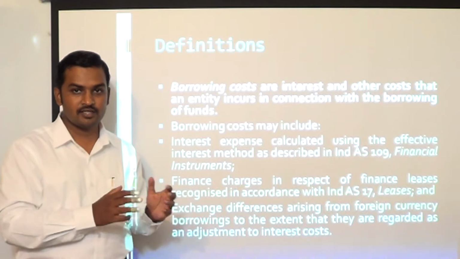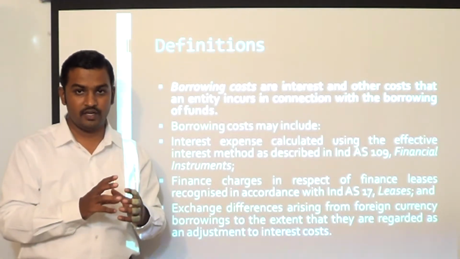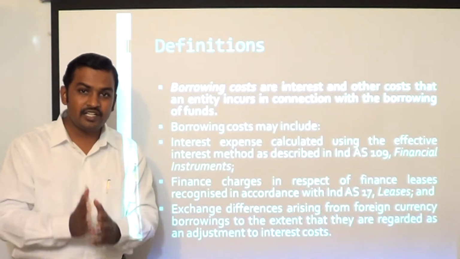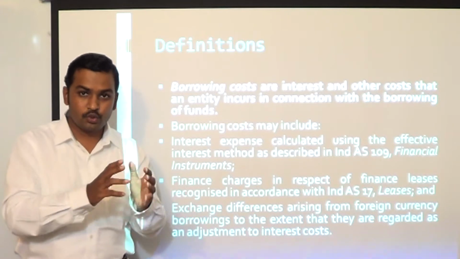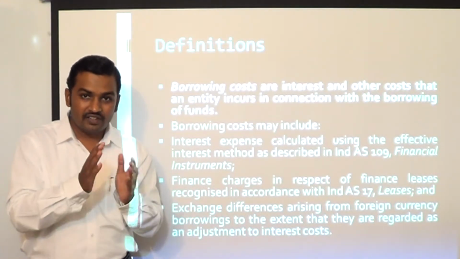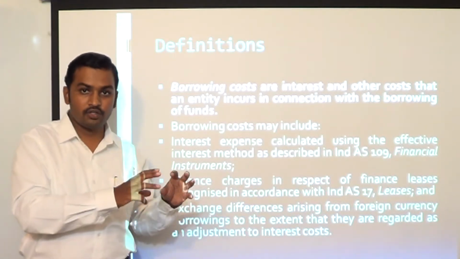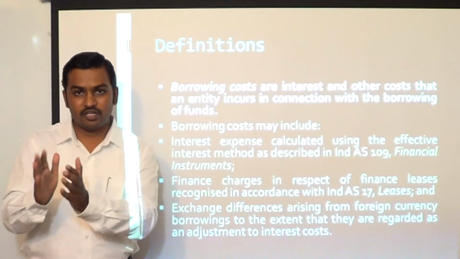So what the standard says is, if there is an exchange loss because of exchange differences, because of restating the loan amount, the loss to the extent of saving can be considered as part of borrowing cost. So whatever exchange loss you are getting on the foreign currency borrowing, such loss to the extent of interest saving, you have got some interest saving.